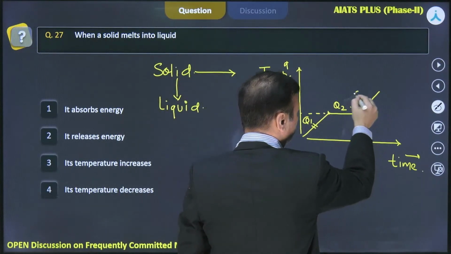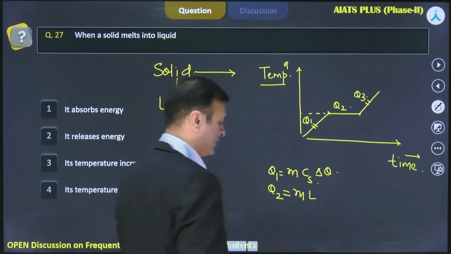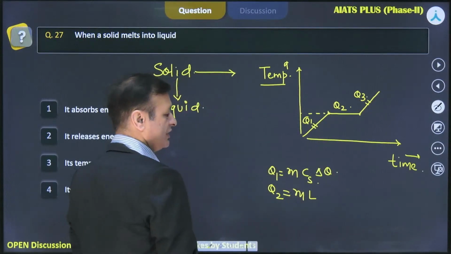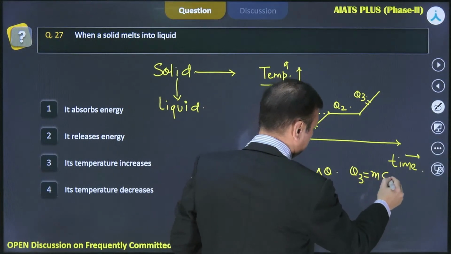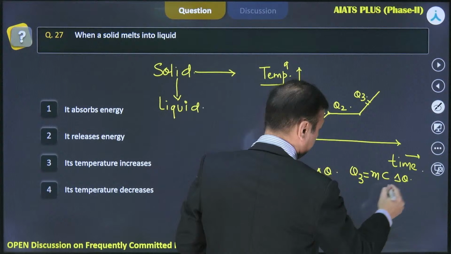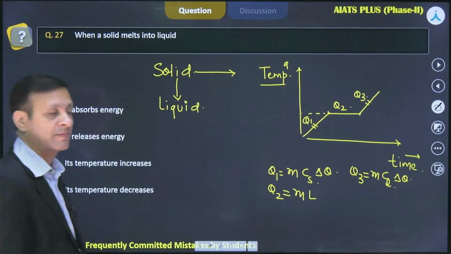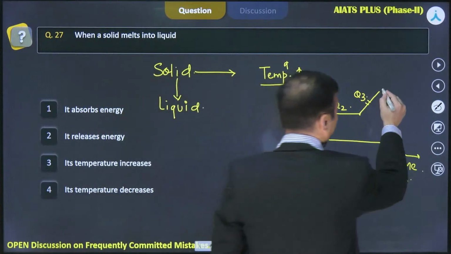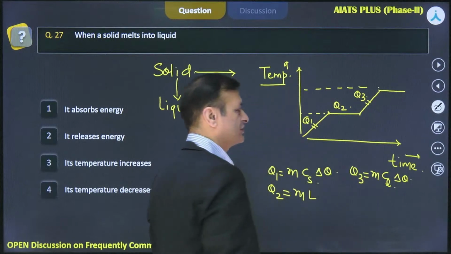And at this stage, the body has already attained the liquid stage. So we are at the liquid stage. So the third heat would be mc delta theta again, but this time your c is the specific heat of the liquid, and finally you will attain a stage, that means again at constant temperature.